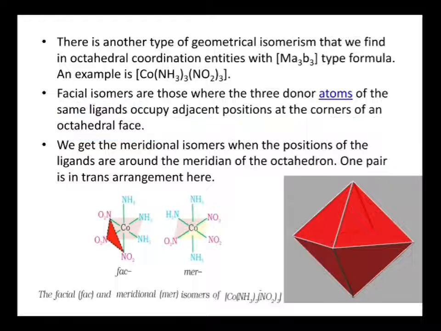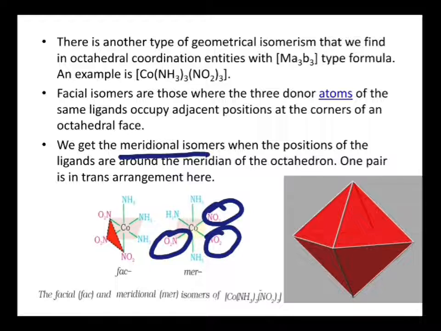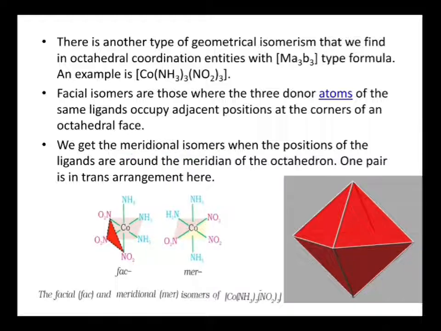Next we have meridional isomer. Meridional isomer is when all the three NO2 groups are in the meridian of the octahedron. It's around the meridian. So you will have one group here, one here and one here. It's in the meridian. This is nothing but meridional isomer. So in facial isomer, can you see 3 identical groups here? It will be present at a face of the octahedron. Meridional will be present at the meridian, 3 identical groups. So this is seen if the coordination number is 6.